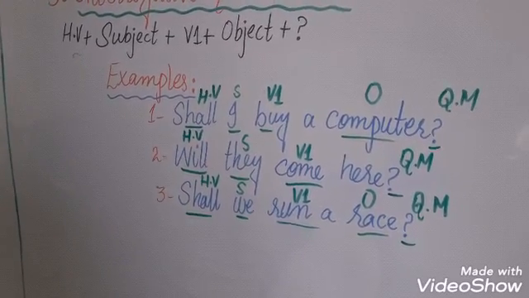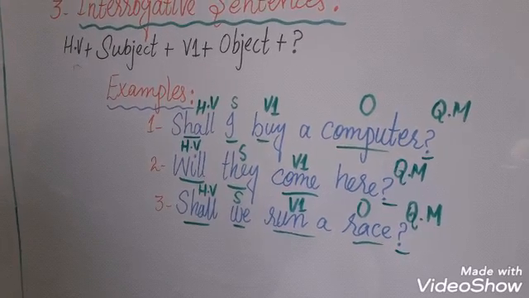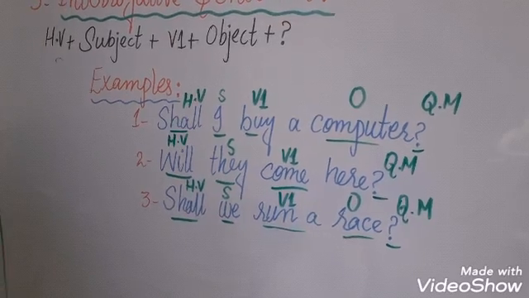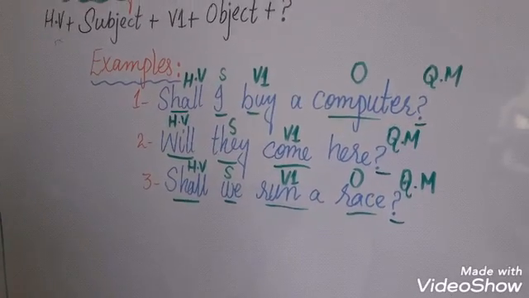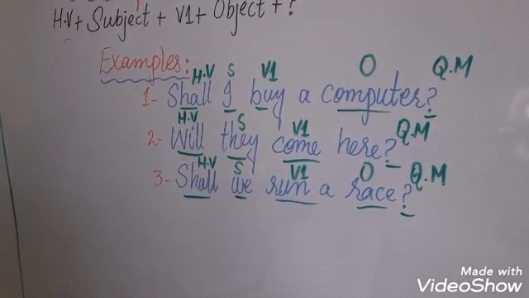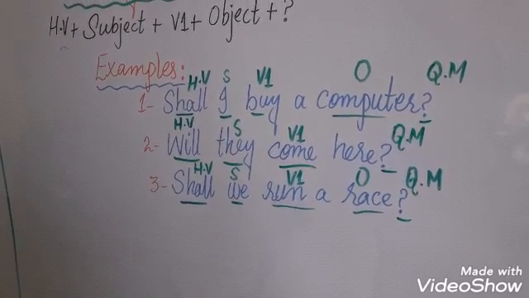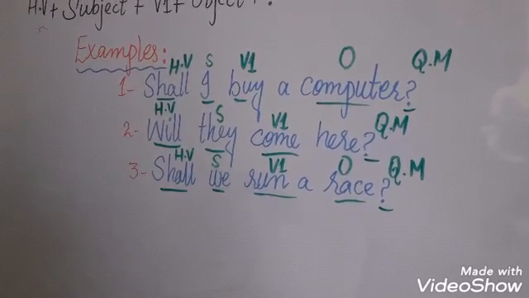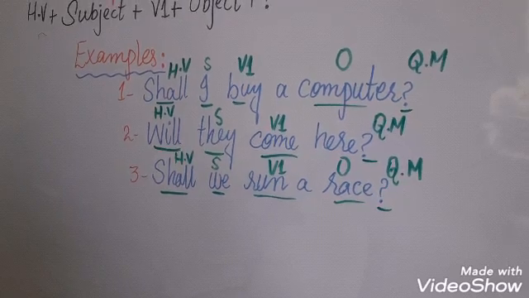I is subject, buy is first form of verb, object is computer, and in the last we have used question mark. Example number 2, will they come here? Helping verb is will, they is subject, come is first form of verb, and question mark. Example number 3, shall we run a race?